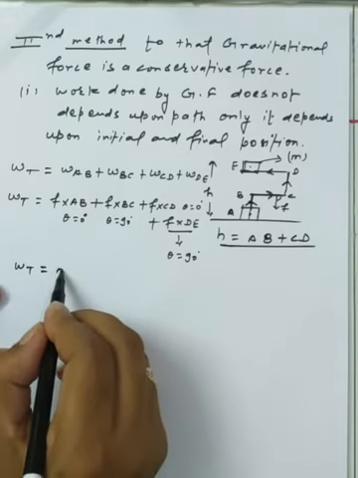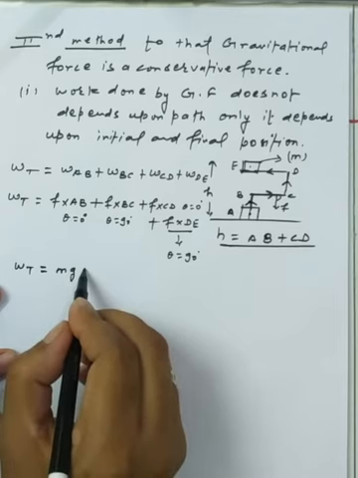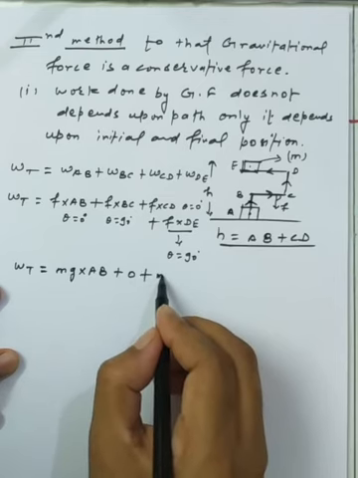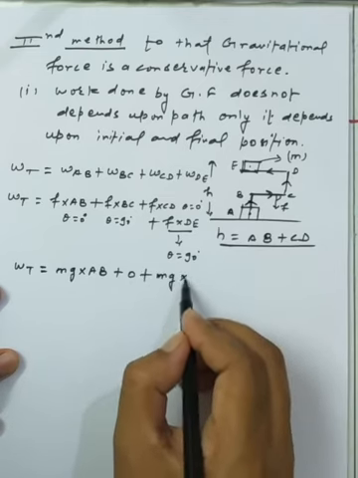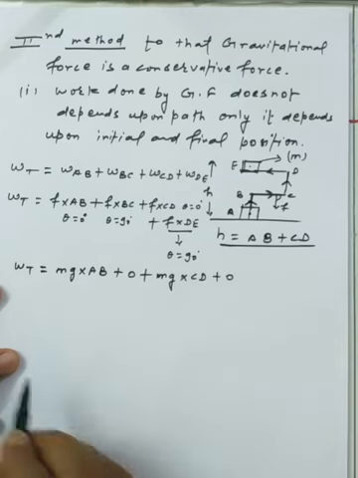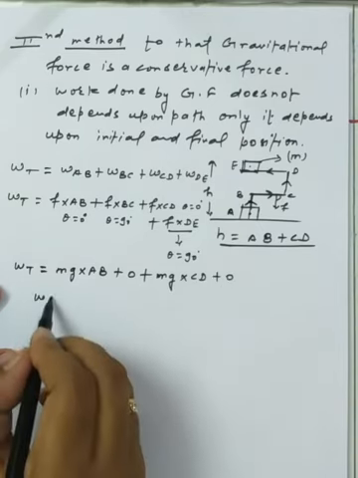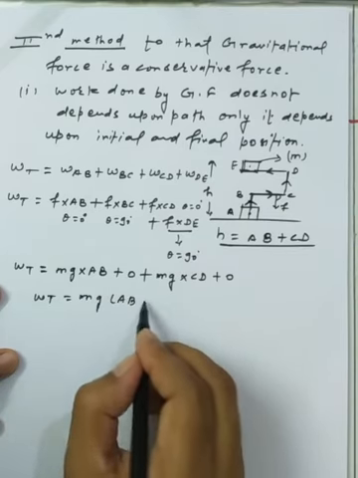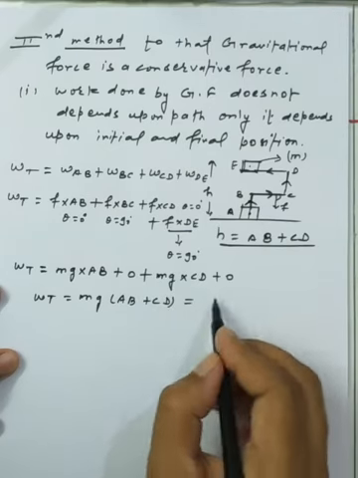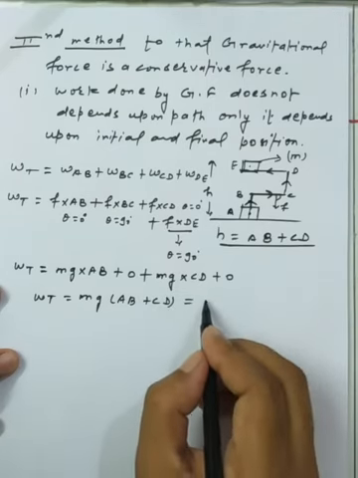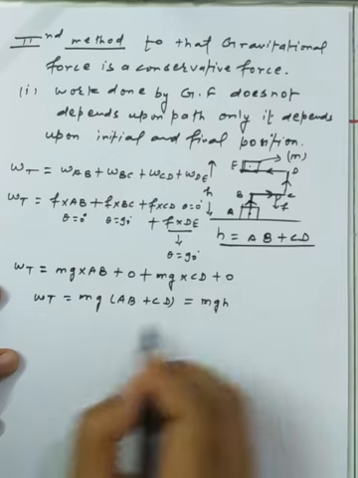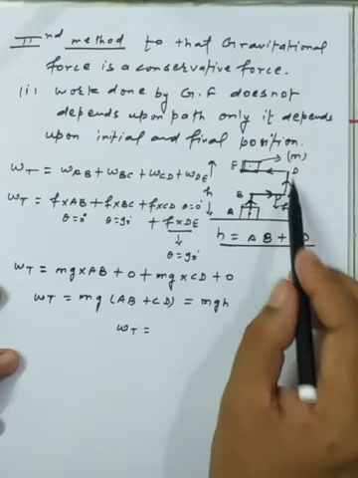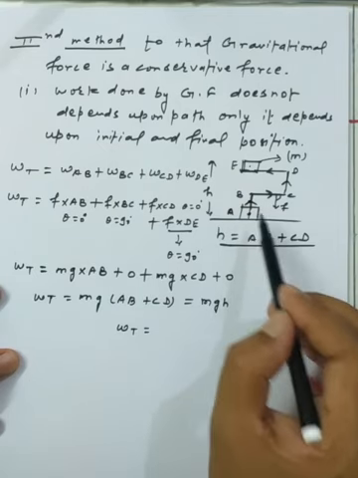So we write mg into AB, plus the second work done which is 0, plus the third work done, mg into CD, plus the fourth work done which is 0. Adding these, we get mg times the sum of AB plus CD. Since we already discussed that AB plus CD is equal to H, we get mgh. So work done does not depend on the path we move along; it depends only on the initial and final position.